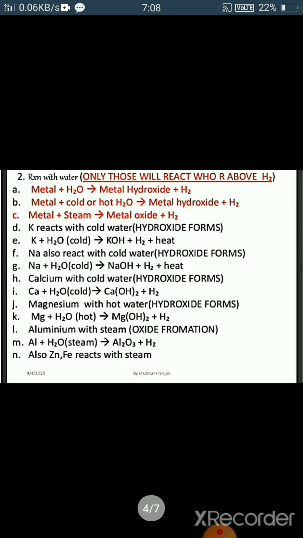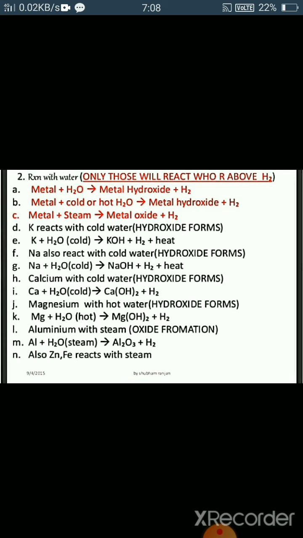Now we see the reaction with water. Reaction of metal with water. Generally, metal reacts with water to give metal hydroxide, and hydrogen gas is evolved. But according to the reactivity, some of the metals react with cold water easily to give metal hydroxide and hydrogen gas.